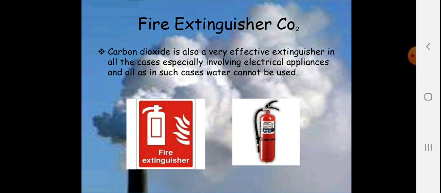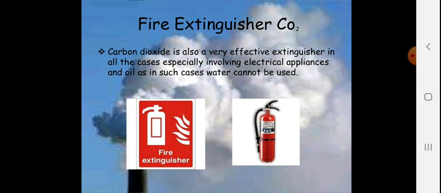Whenever you press the knob, the acid mixes with the baking powder or soda and immediately forms carbon dioxide gas. That gas cuts down the oxygen present there, and that will overcome the fire, and that way you can control the fire from spreading.